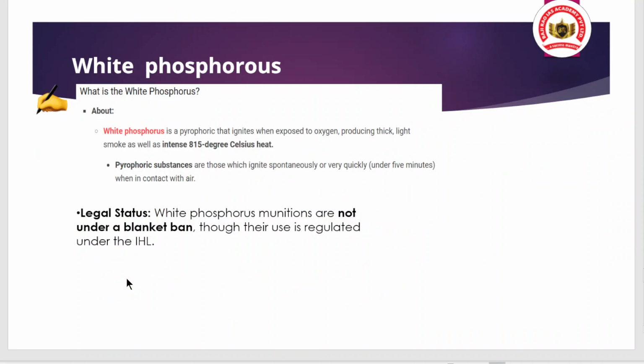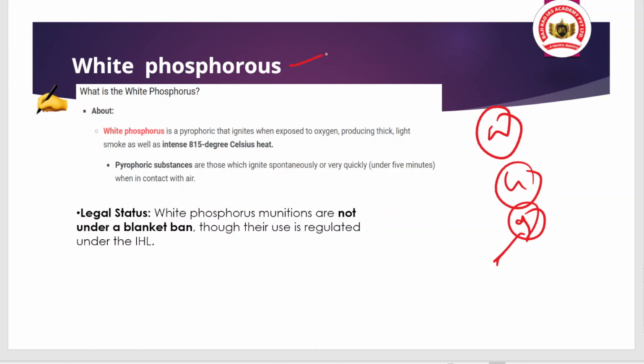Hope you understood. And now this is the last article, which is about white phosphorus. And why is white phosphorus in the news? Because there are allegations that the Israeli armed forces are using white phosphorus for attacks in Gaza. So from this the news of white phosphorus comes. When we talk about white phosphorus, basically it is a pyrophoric material.